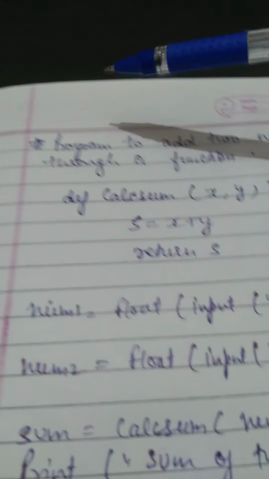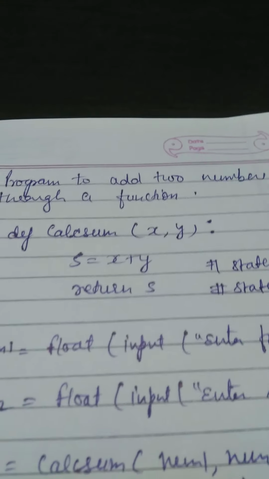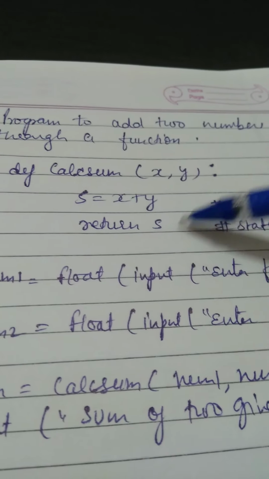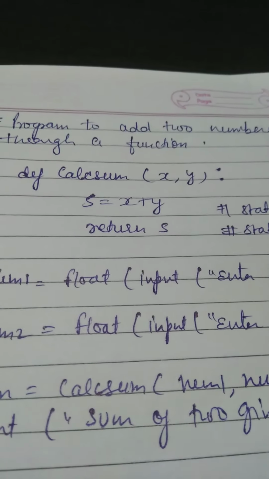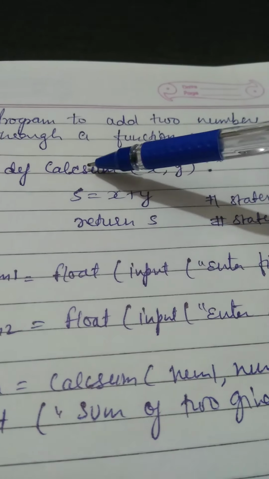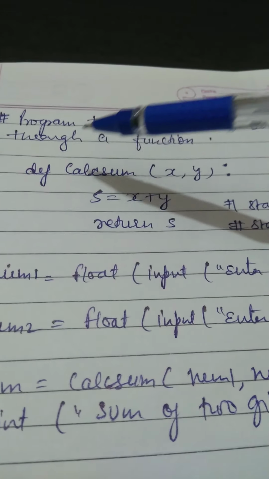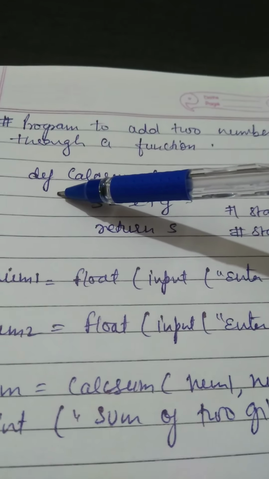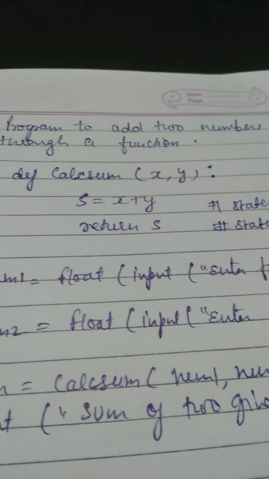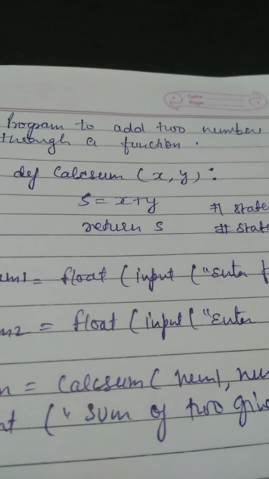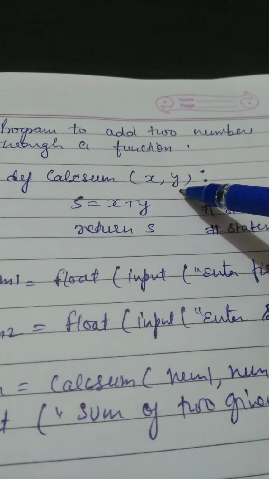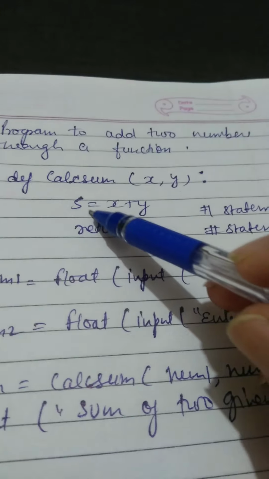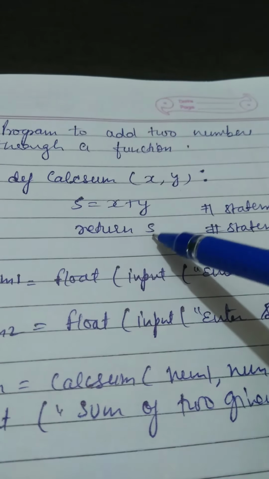Now students, program to add two numbers through a function. Here is a simple example, I will explain it in detail from the book also. So how to add two numbers in a function. Def, now I think you are familiar with the def keyword. If you want to create a function definition, for that you have to give the def keyword. Calcsum means we are calculating the sum of two numbers, and two numbers we have to pass over here. Then colon, s is equal to x plus y means we are adding these two numbers, and the result will be returned to the s variable.